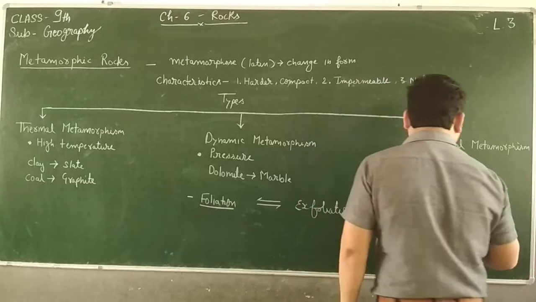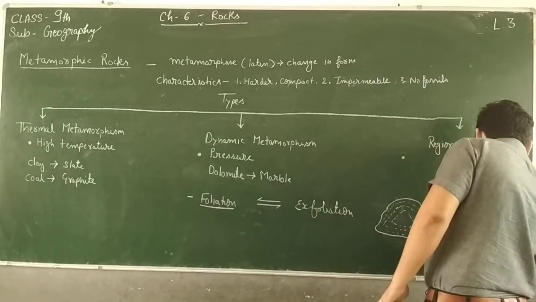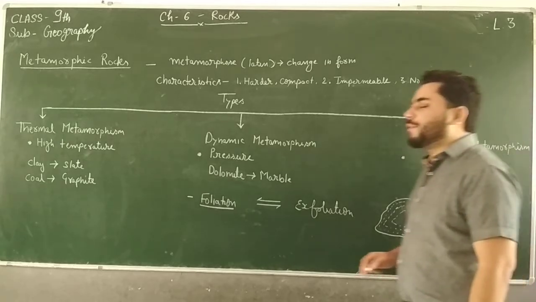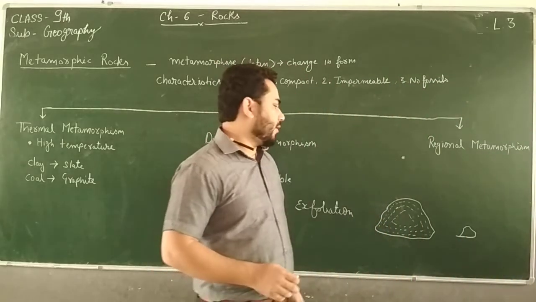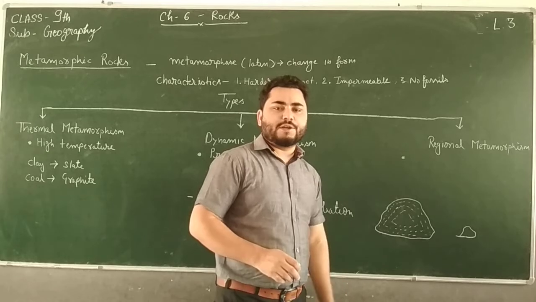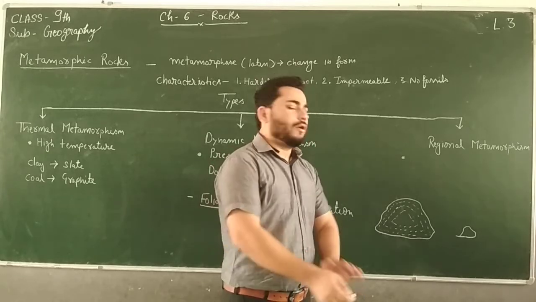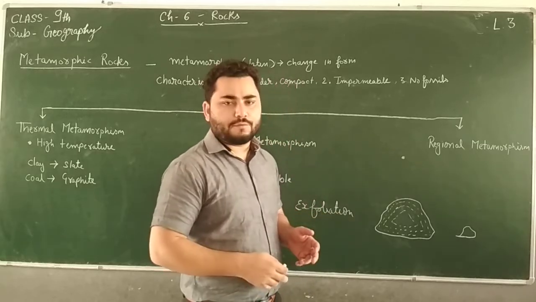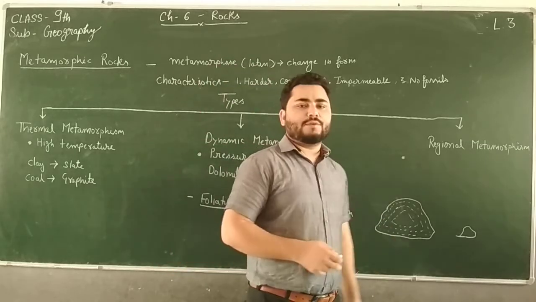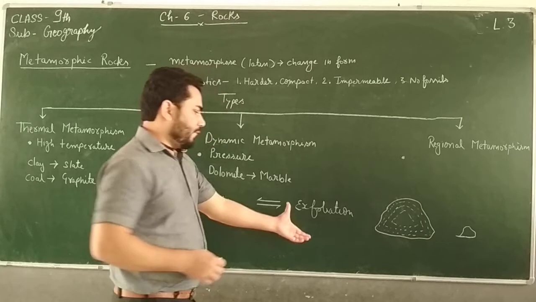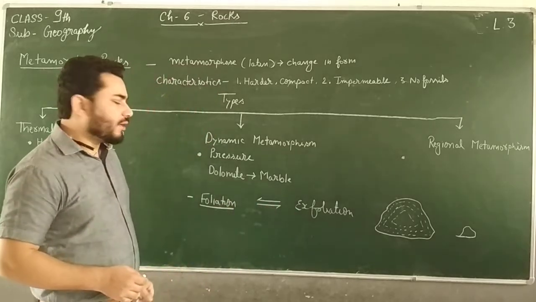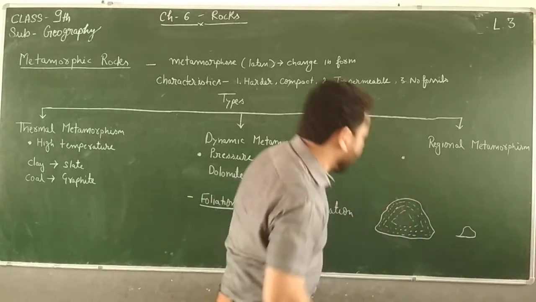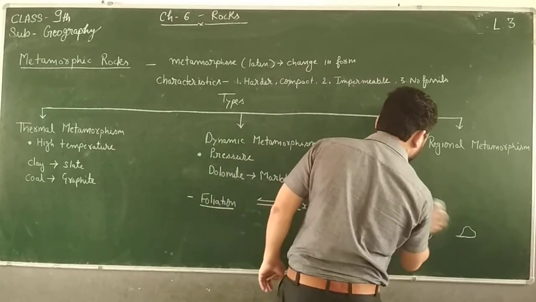So at last we will get this much remaining portion of rock. So this rock has been peeled off layer by layer. This process is called exfoliation. When disintegration of a rock takes place layer by layer, peeled off just like an onion, that is called exfoliation. The antonym of exfoliation is foliation. So what will be the meaning of foliation? Its opposite.